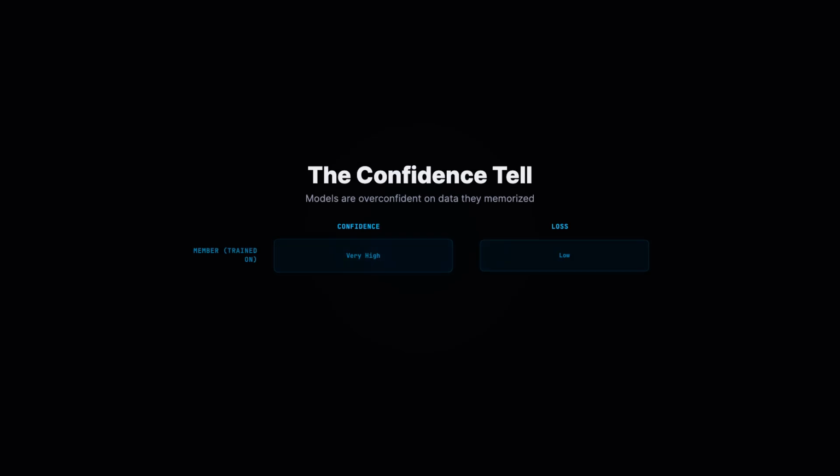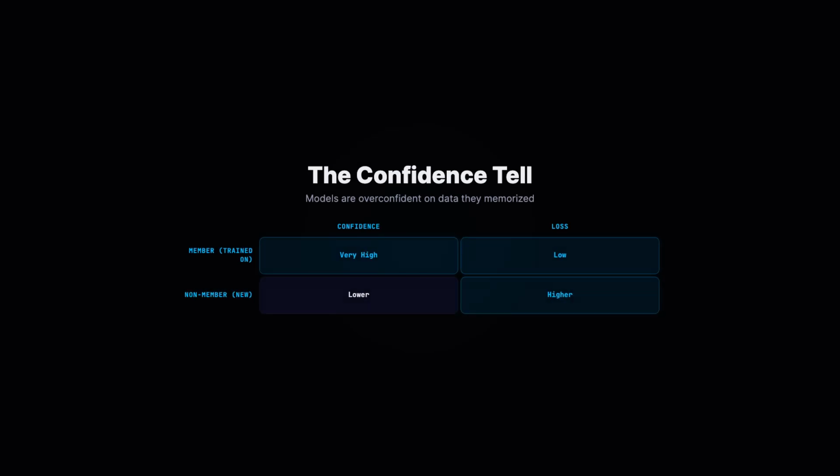How does it work? Models tend to be more confident on data they saw during training than on new data. That gap is the tell. Look at this table. On a member, the model is unusually confident and the loss is low. On a non-member, confidence drops and loss rises. Measure those signals, and you can guess membership.